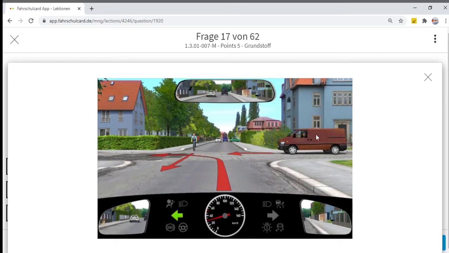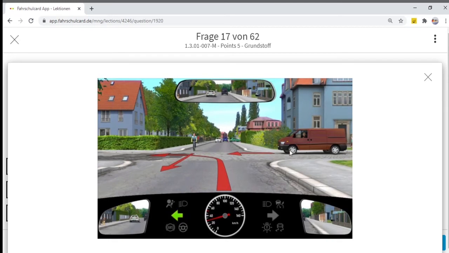The brown van is on my right-hand side, so it has priority over me. Then the cyclist is on the right-hand side of the brown van, so the cyclist has priority over the brown van. Whoever is on your right-hand side has priority.